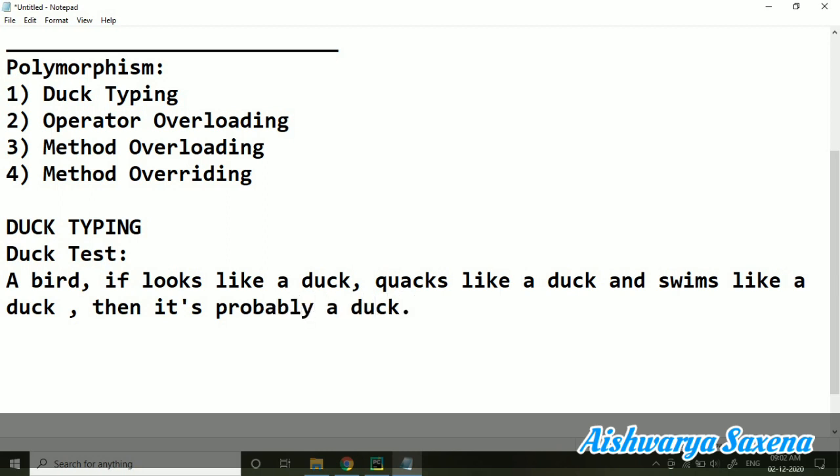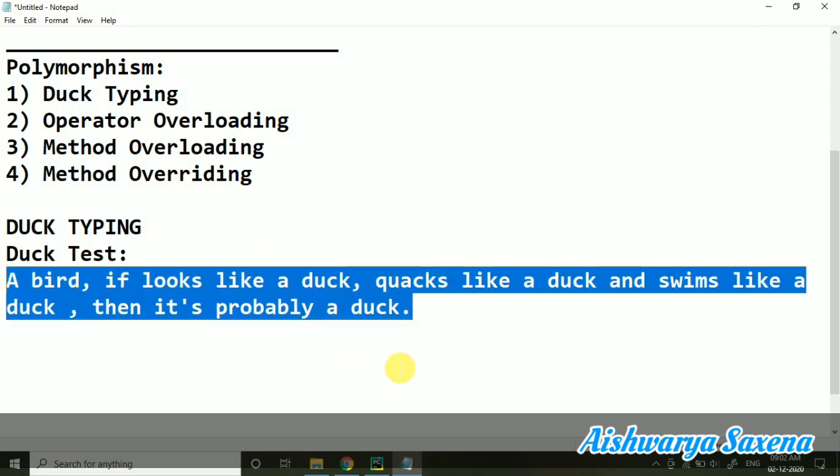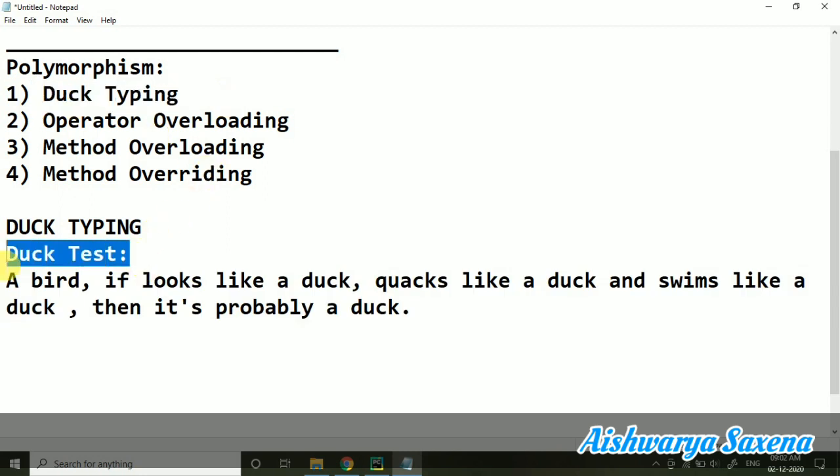This duck test is included in the concept of polymorphism, that is duck typing.